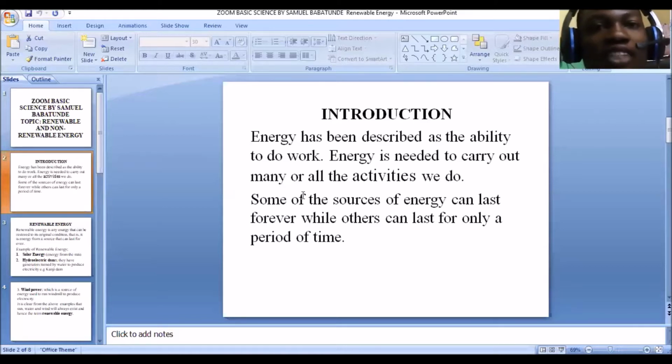And that is why today we're going to be considering what? The renewable energy and the non-renewable energy. We're going to be knowing the energies that can be renewed, that can last forever, and those that cannot be renewed, that cannot last forever. So that's the main aim of today's class: renewable energy and non-renewable energy.